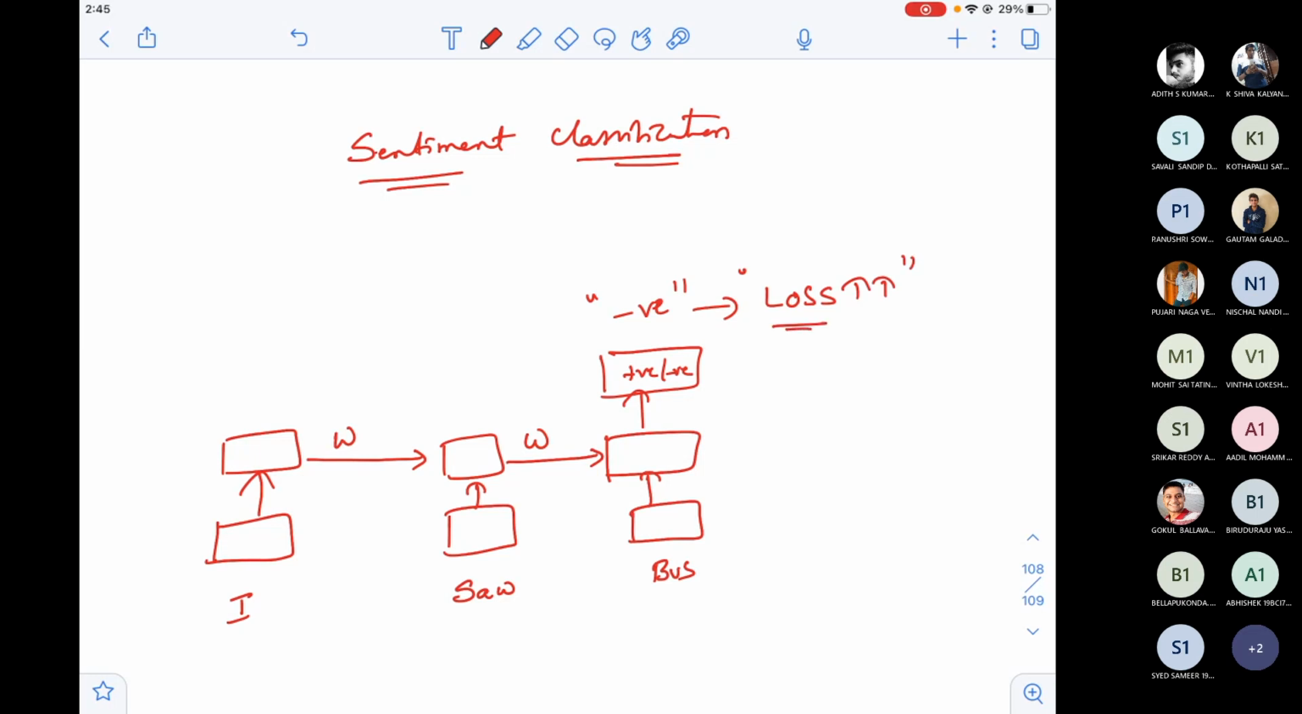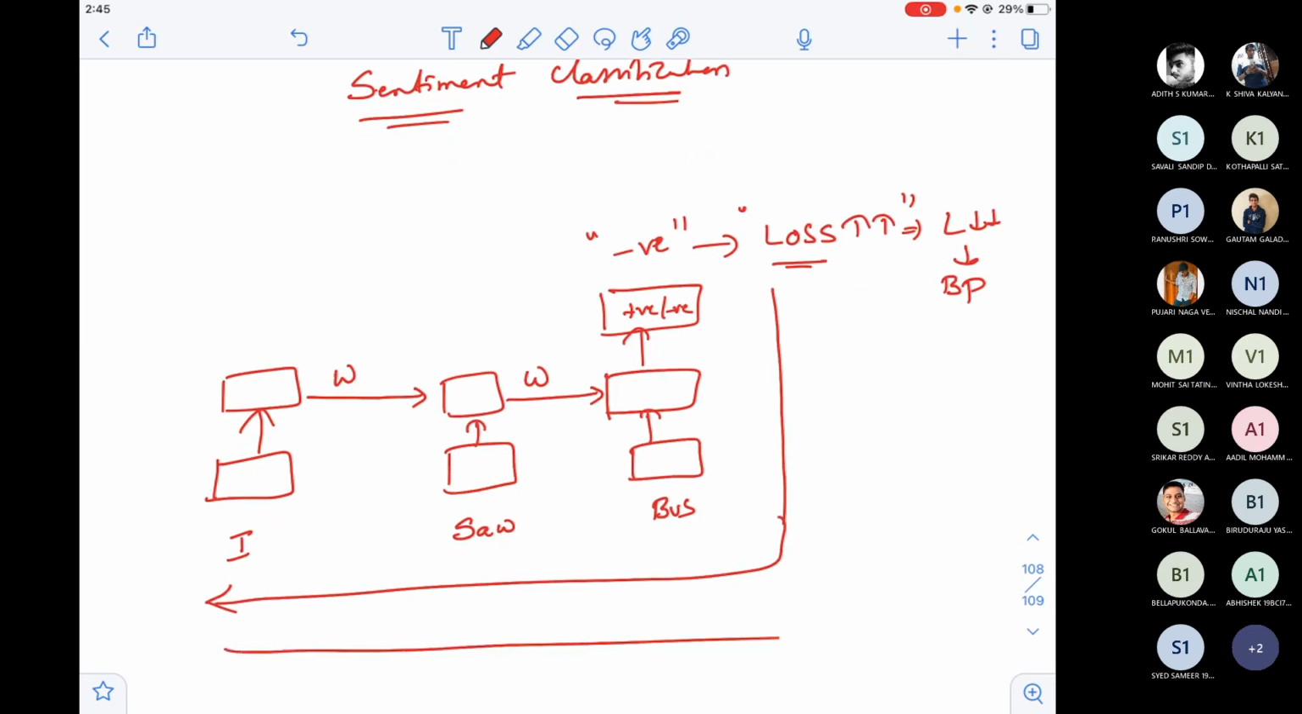Now what happens if I have a huge loss? I need to reduce the loss. How do I reduce the loss? I need to back propagate. So I need to do back propagation like this and update the weights, and again forward propagate and again do the prediction. Now loss will decrease when compared with the previous loss.